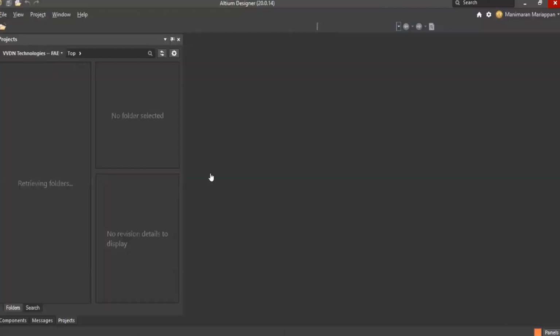I think it is loading. Okay. Is that another query?